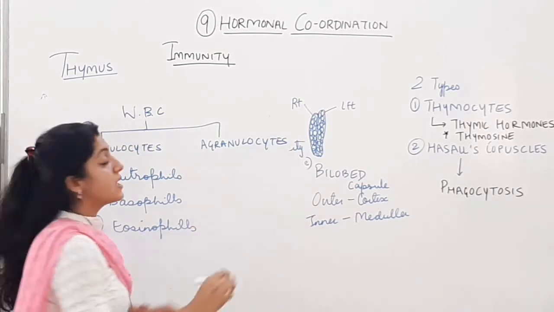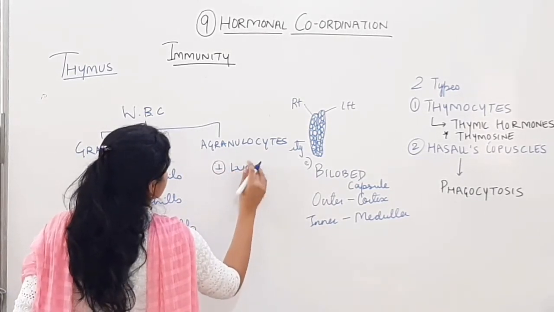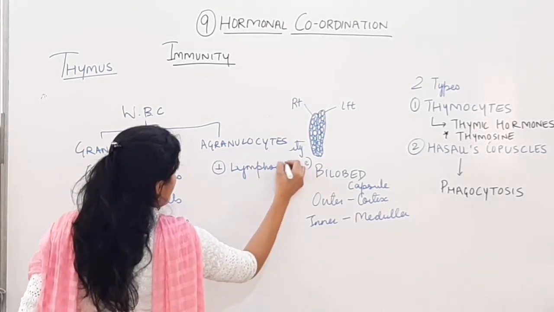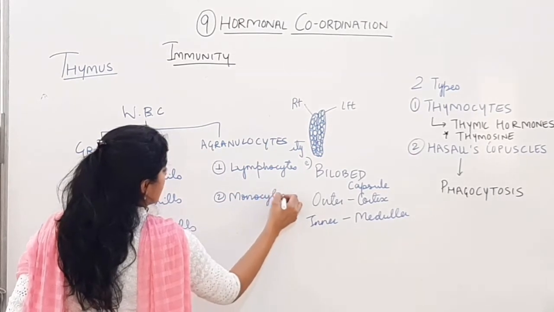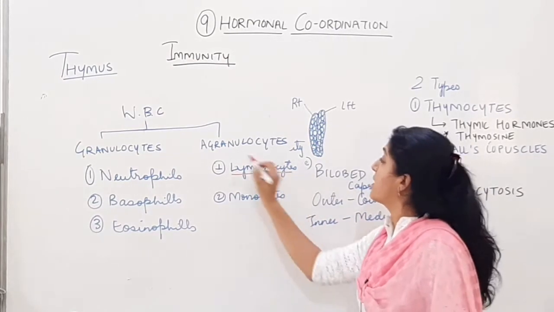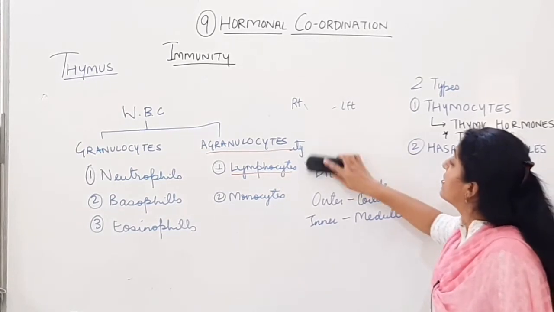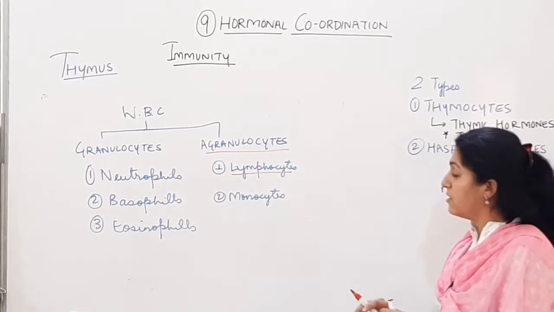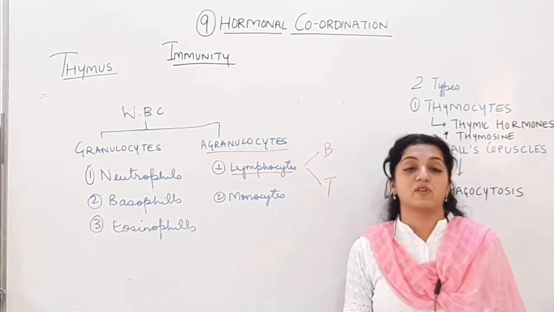Whereas agranulocytes have the lymphocytes and the monocytes. These lymphocytes, which are agranulocytes, which are the white blood cells in the blood, are again differentiated. They are of two types: B lymphocytes and T lymphocytes.